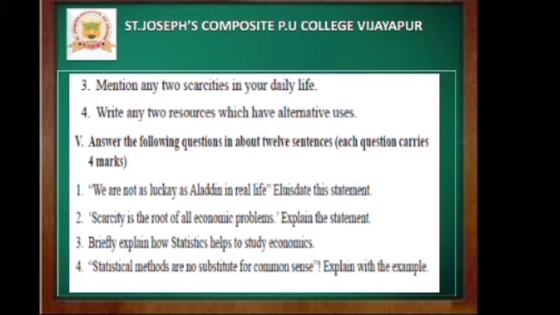In this way, we can say that statistics helps to study economics. So these are the 4 points you need to write.